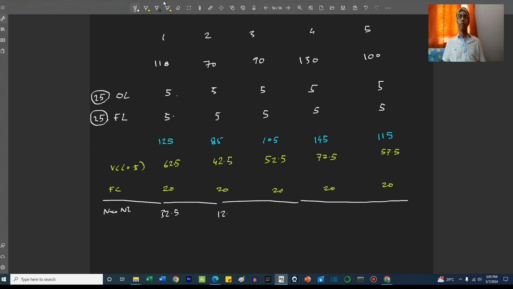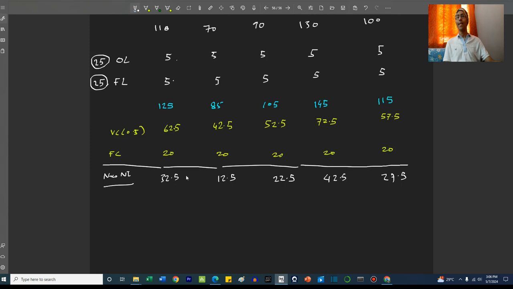This is 12.5, 22.5, 42.5 and 27.5. These are the new net incomes, right? These are the new net incomes. What about the old net incomes?